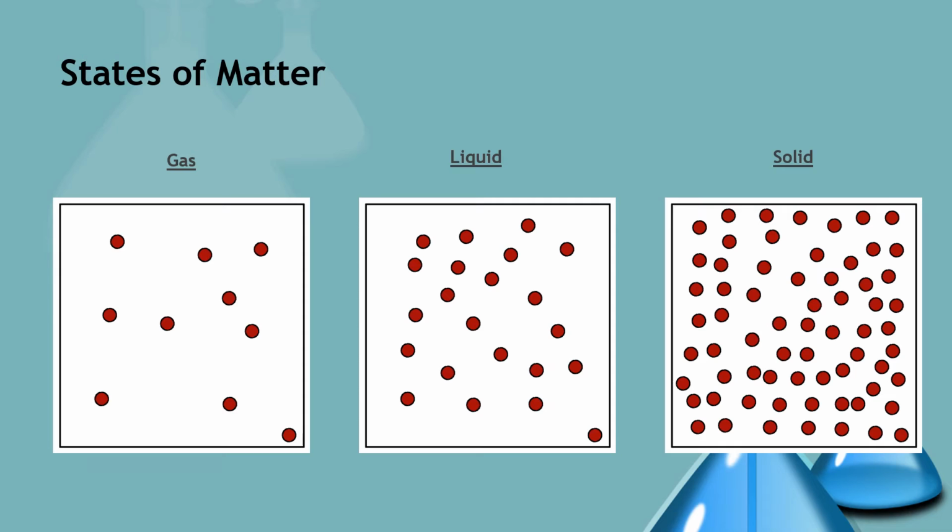So, again, with solids, liquids, and gases, you can tell which one is which by the distance of the particles away from each other. Imagine that these red dots are particles, and in a solid, the particles are very, very close to each other, and they cling tightly to each other.